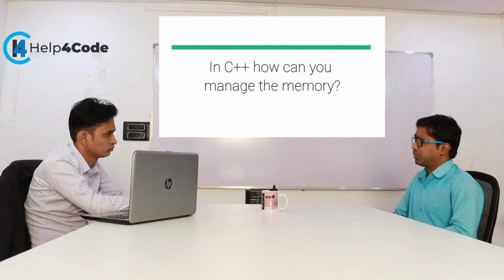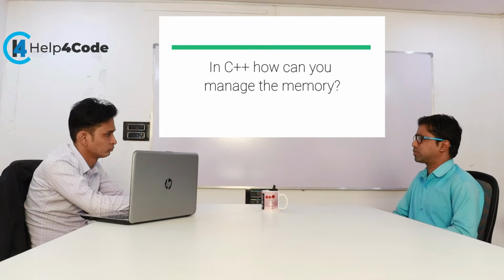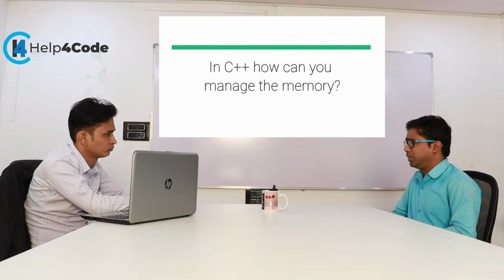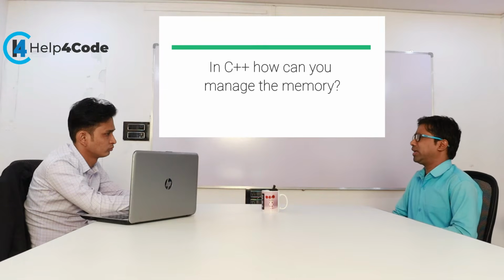But if you are using dynamic memory allocation, like the new operator, I only need to create a pointer variable. The 40 bytes of memory will be allocated dynamically, so there is no need to mention it explicitly. That memory will be created at runtime and deleted at runtime, so we can save memory. But in the case of a static array, suppose I have created an array of size 100 but am using only 10 values, then 90 blocks of memory will be wasted.